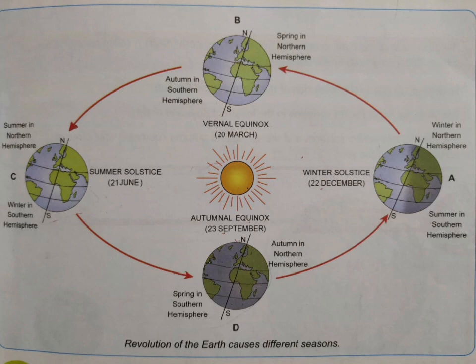In the same way, when the northern hemisphere is facing autumn season, on 23rd September, the length of day is equal to the length of night. So this is known as autumn equinox.